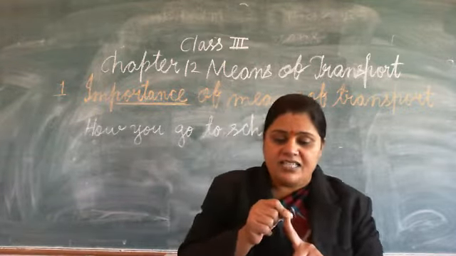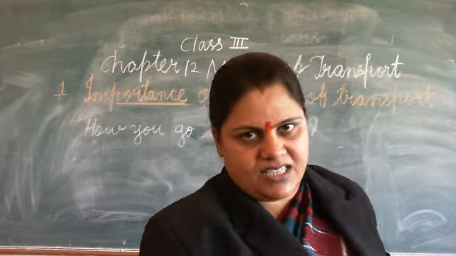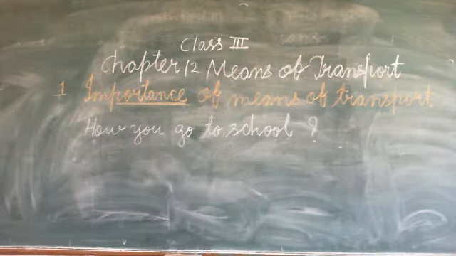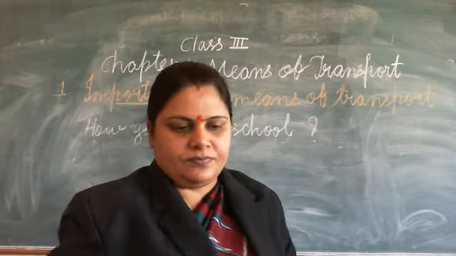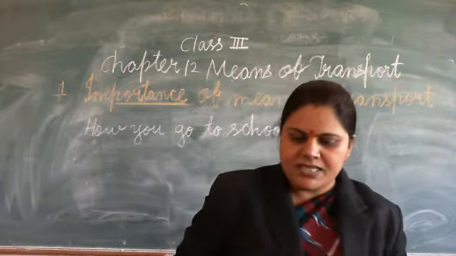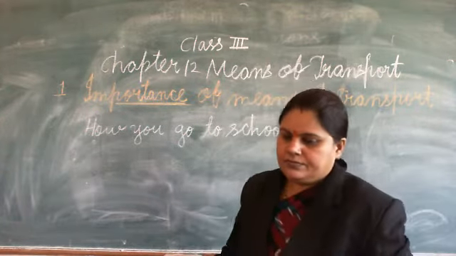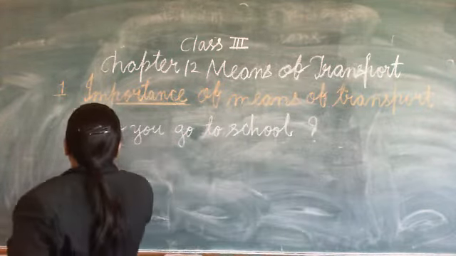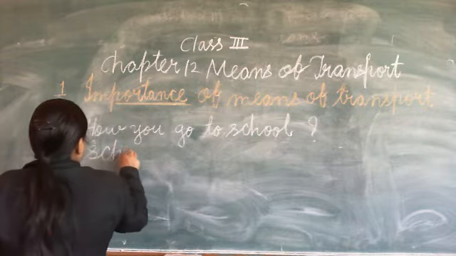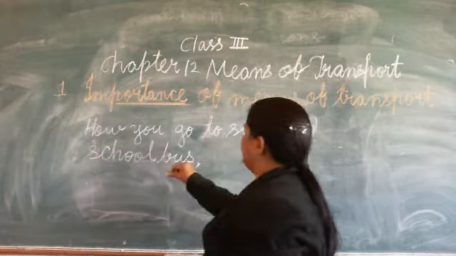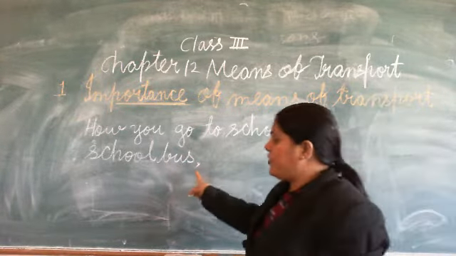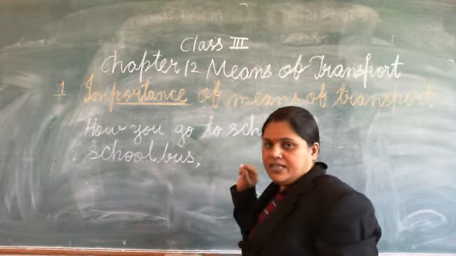So number 1, the answer is school bus. Maximum numbers of students are using a school bus, right?